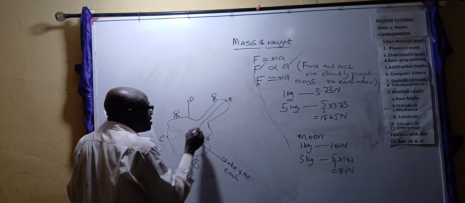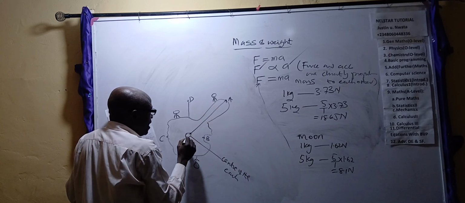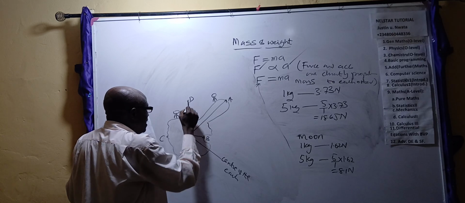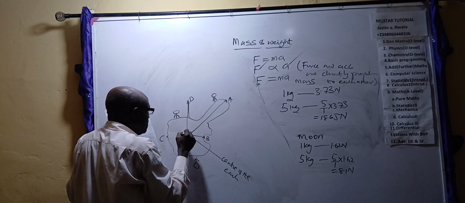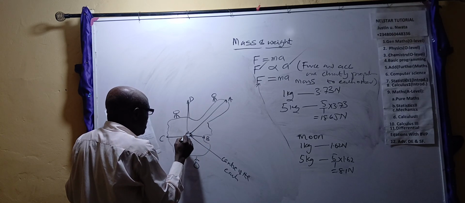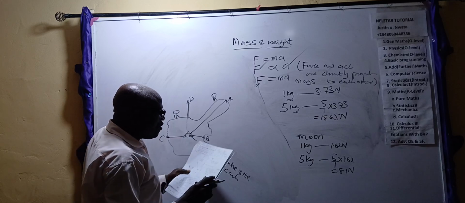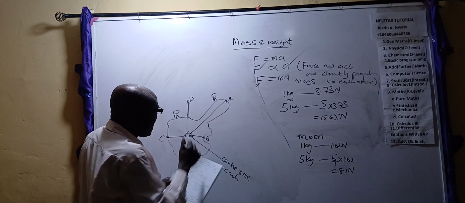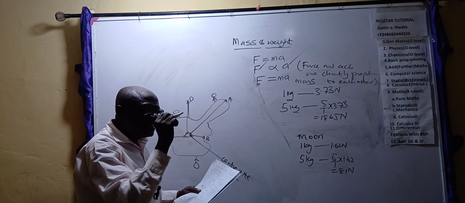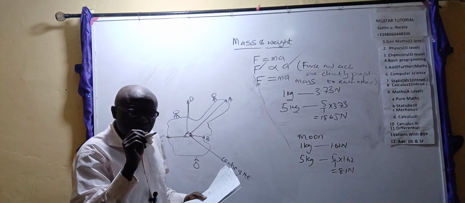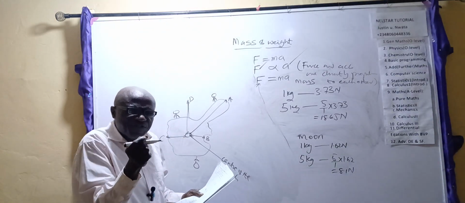From here to here, the distance is different. From here to here, the distance is different. So if you measure 1 kilogram at these different points, you will get different values. But the variation will be very small.